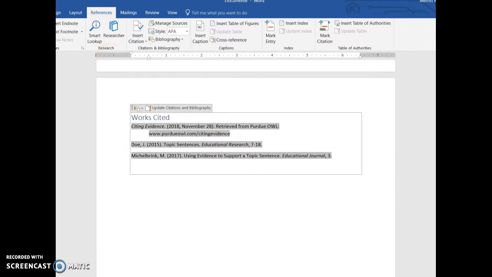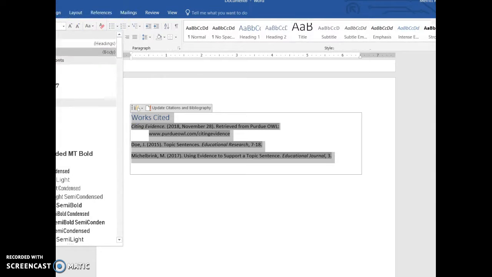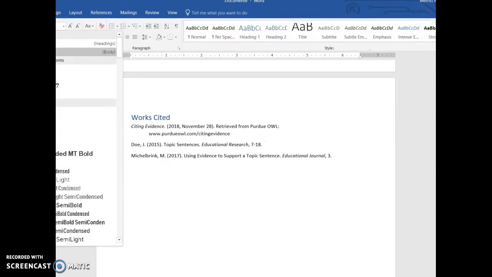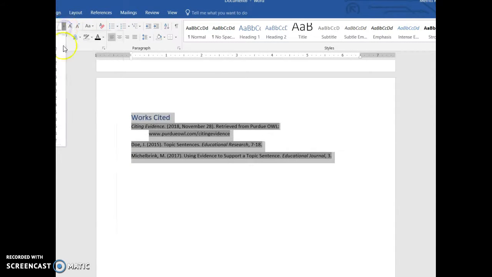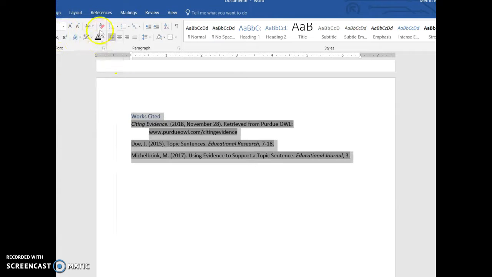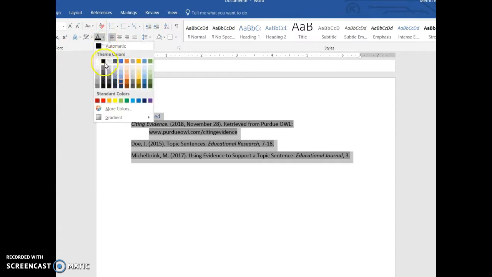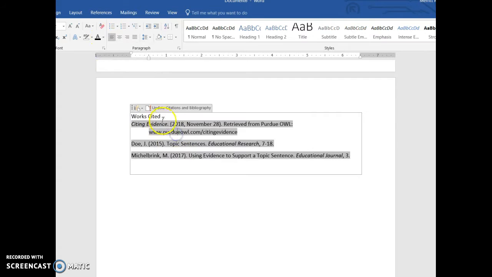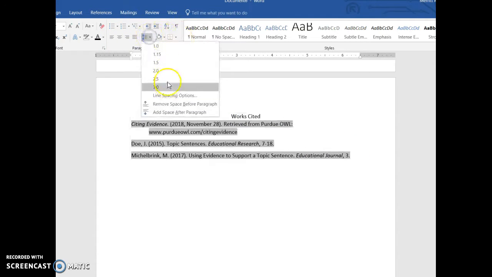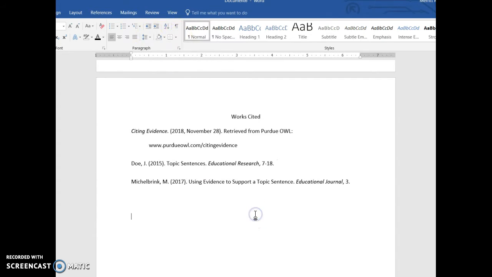I like to change the formatting a little bit because MLA format states that you are supposed to have everything the same, so I'm going to change this all to the same font, the same size, and then the same color, because for some reason Word tells you to make works cited blue, which you shouldn't do. Then I'm going to center this, and then I will eventually make all of this double spaced. Perfect. That's a works cited page.